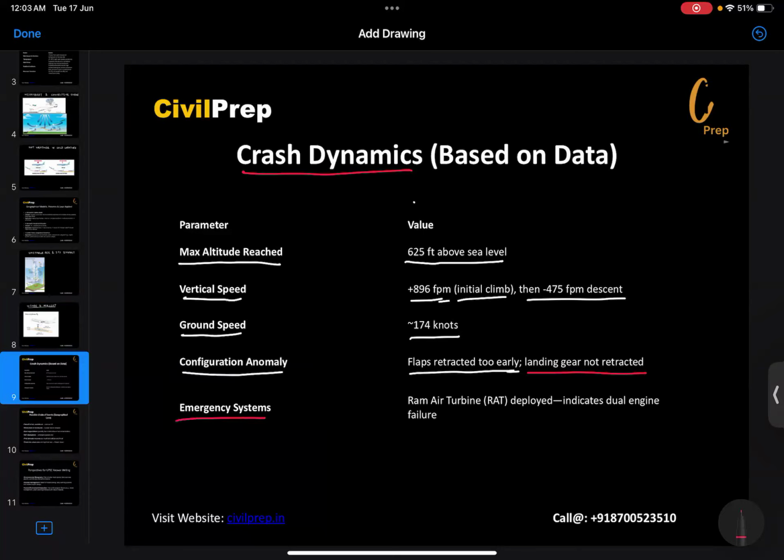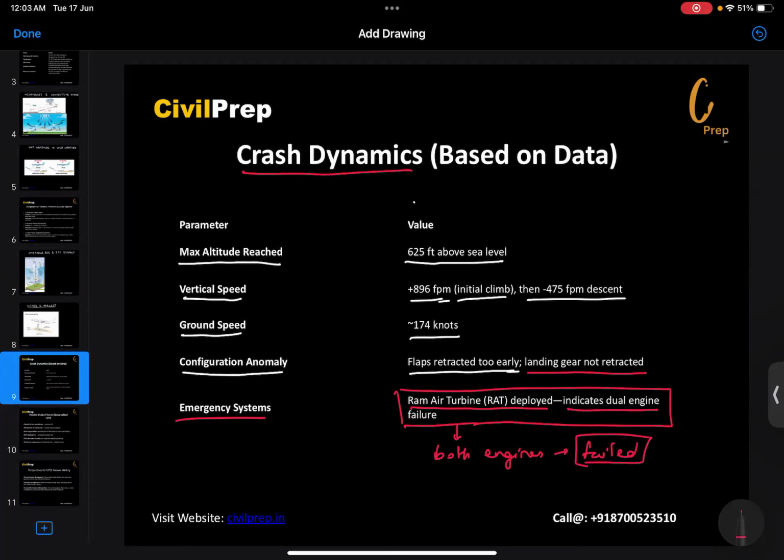So here the emergency system, the ram air turbine, which was deployed here, it indicated dual engine failure. This is an important part which was seen as the major reason for the decline of the thrust here, that both the engines, they failed. The reason can be anything.